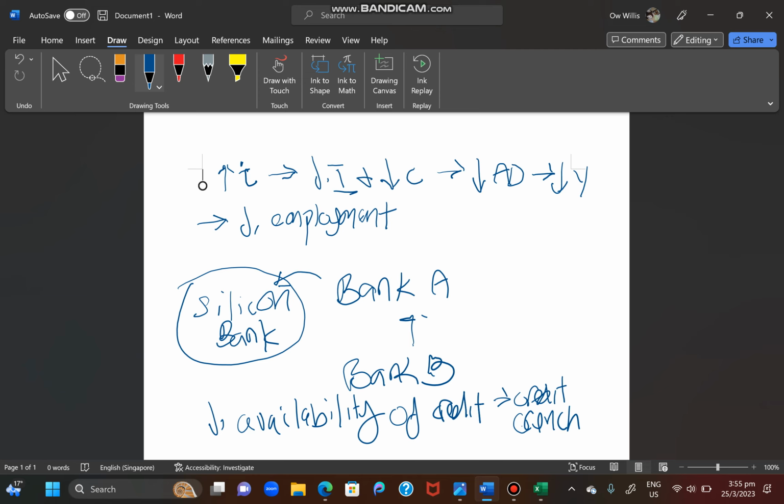When the public and private firms are not able to borrow as much money from the bank, it will result in a decrease in investment. It also results in a decrease in consumption. So rising interest rate will have an impact on investment and consumption, and the decrease in availability of credit will also have an impact on investment and consumption, which all lead to a decrease in AD, and that will result in a decrease in national income and employment level. So this is how we see the saga of the Silicon Bank collapse and its effect on the economy.